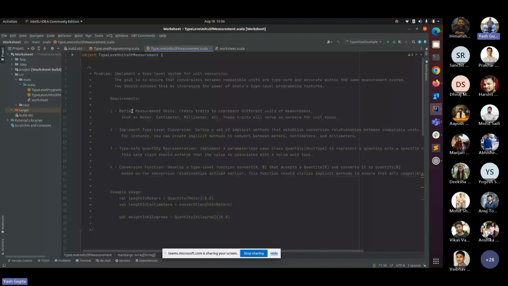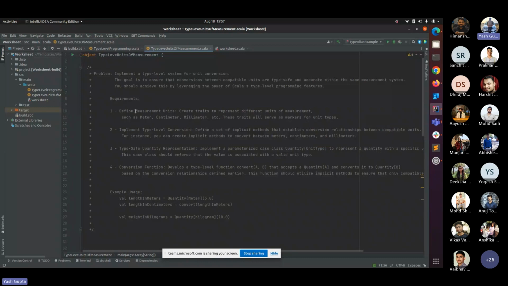So if you see, I have a problem statement that says: implement a type level system for unit conversion. Unit conversion, what is it? I'm talking about measurement units, like converting centimeter to millimeter, meter to centimeter. The same goes for kilograms and grams. You have to convert kilograms to grams, right? Now here we will use the hierarchy that I told you earlier: type aliases, type bounds, and implicits, of course. Okay, so now let's talk about the requirements.